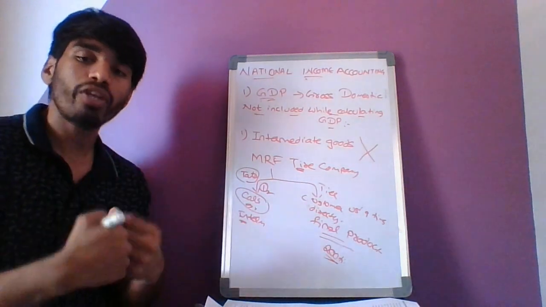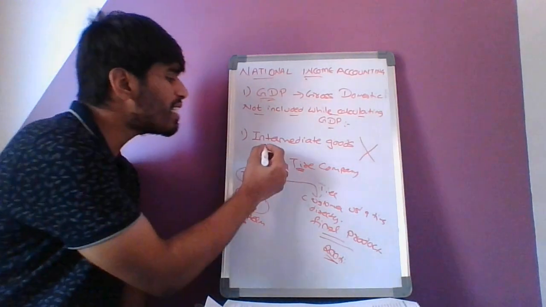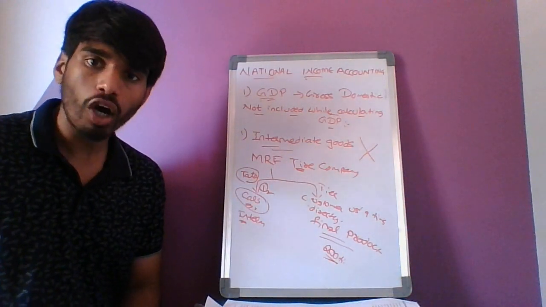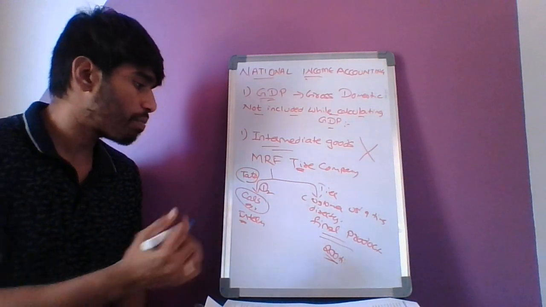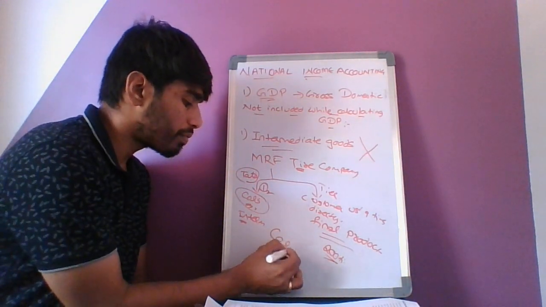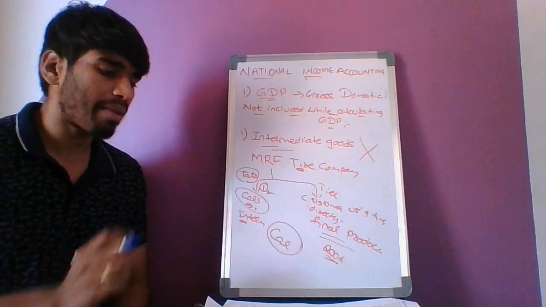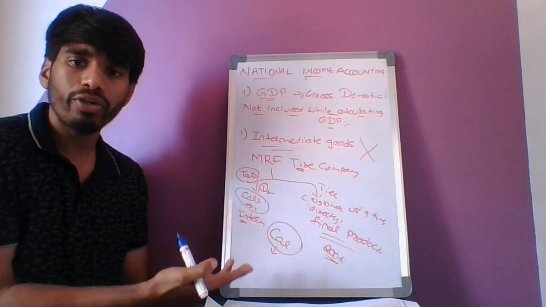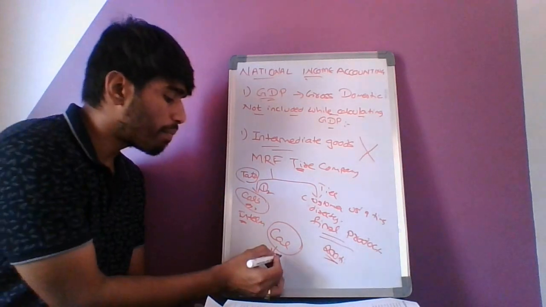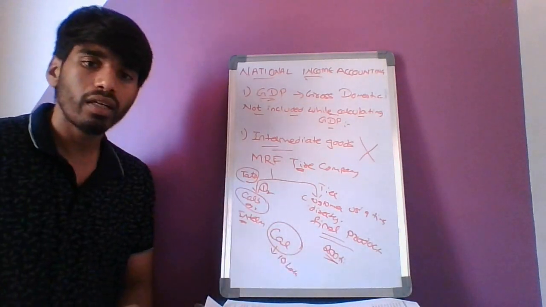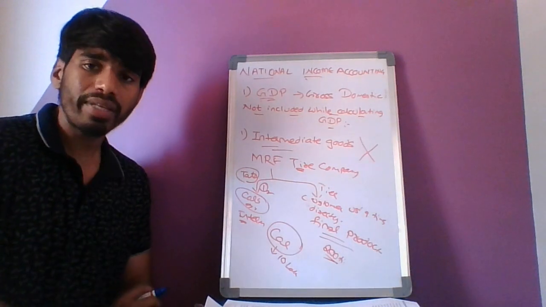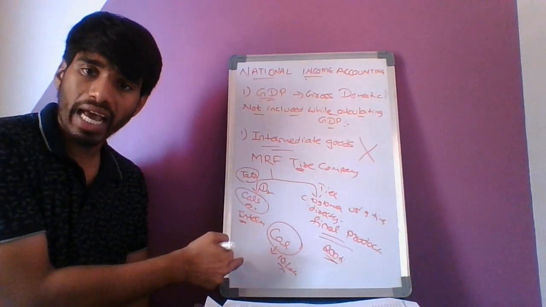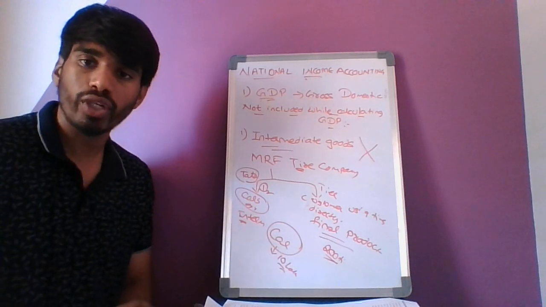Now let me give you one more clarity on why these intermediary goods are not included in the GDP calculation. Consider this example. Now you are buying a car, taking the same example itself. This car may cost you something around 7 lakhs or 10 lakhs, maybe 10 lakhs. Now answer me this question: does this 10 lakhs also include the price of the tires which are used for the car manufacturing?